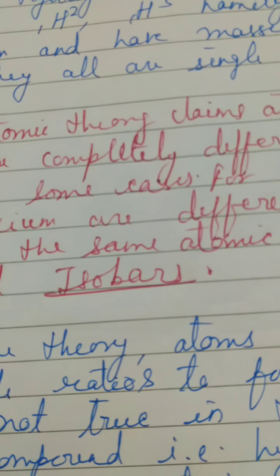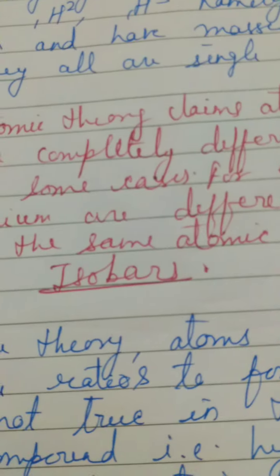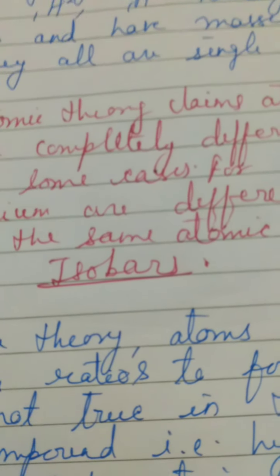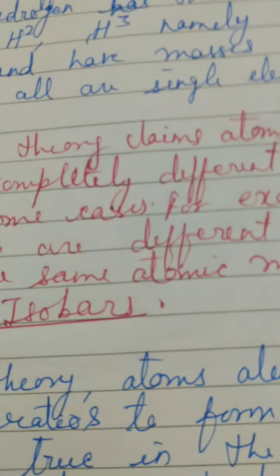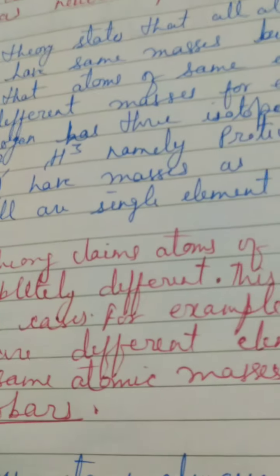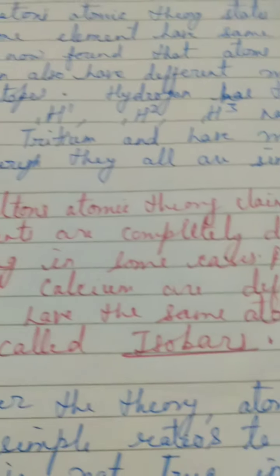What happens? Neither the number of protons nor the number of neutrons is equal in these 2 elements, but their addition is equal. Like in the isotopes, the number of protons is equal, that is why they are the same element, but the number of neutrons differs, and due to which they become the isotopic form of each other. But I am going to give you the concept of isobar.